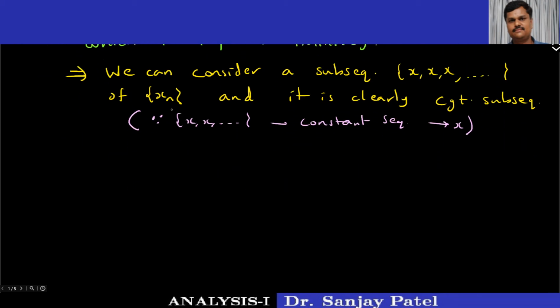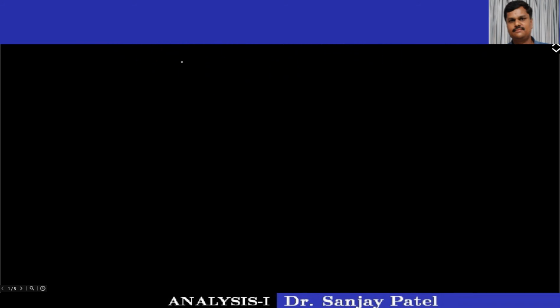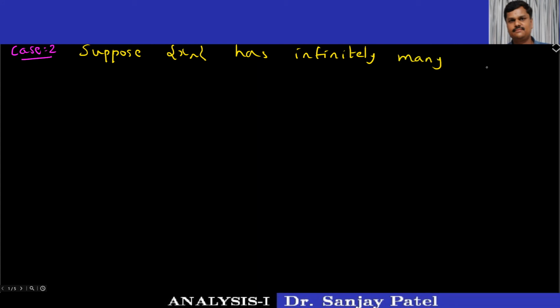Now consider case 2, that the sequence x_n does not have a term which is repeated infinitely. So that means all terms are distinct. Thus suppose x_n has infinitely many distinct terms.